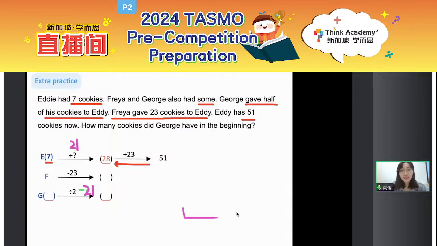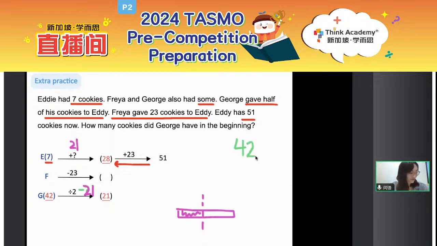Okay, to help you understand, I can draw a model for you. Something like this. Yeah, my model is very ugly. Sorry, cannot draw perfectly with the laptop. So now you can see that if I give half, what is the leftover? If you give half, the leftover is also half, right? So here, if I give 21, the leftover is also 21. So working backwards, 21 plus 21, or 21 times 2, you will get 42. Okay, so this is the answer, 42.